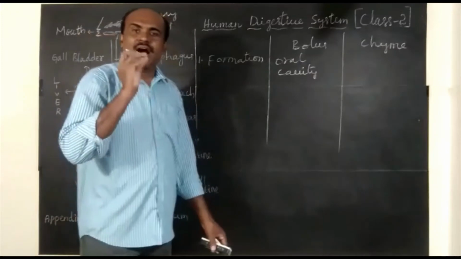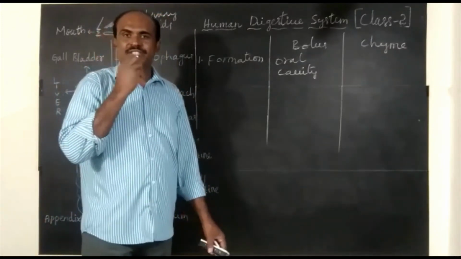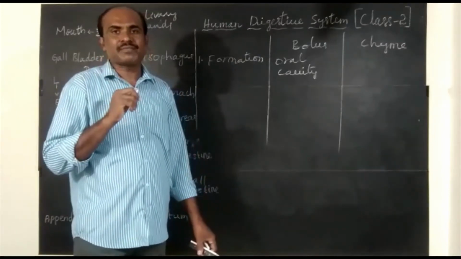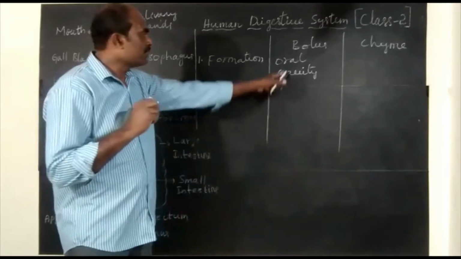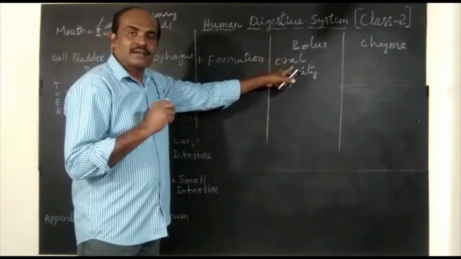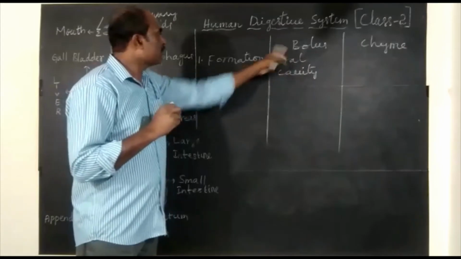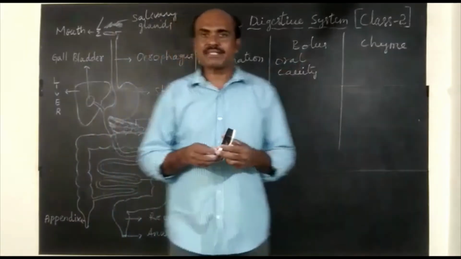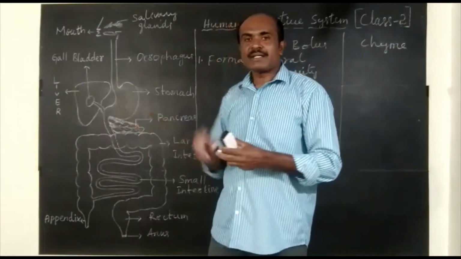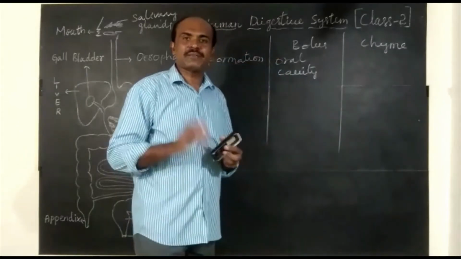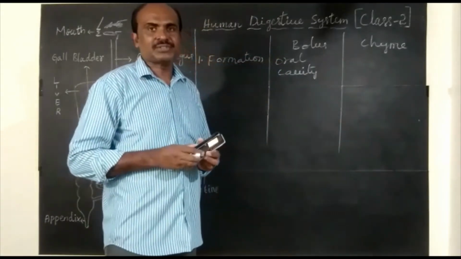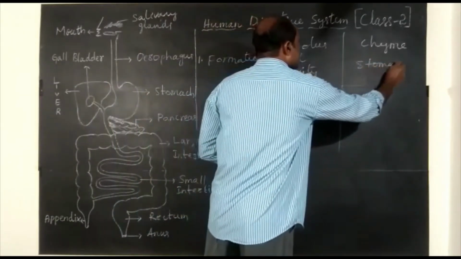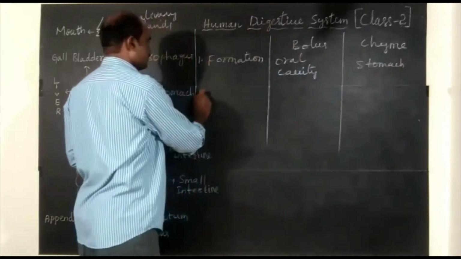After food undergoes thorough mastication in the oral cavity, it gets mixed up with saliva. That soft semi-solid food after getting mixed up with saliva is bolus. Chyme: after food gets mixed up with gastric juice in the stomach, that semi-solid food is called chyme. So it is formed in the stomach. This is the first difference.